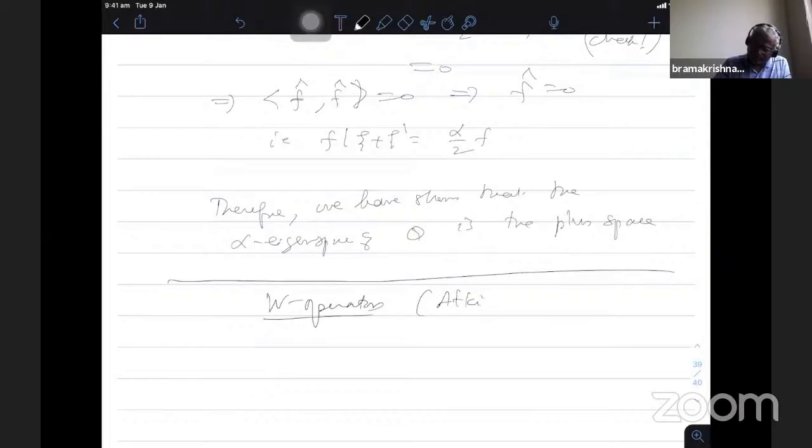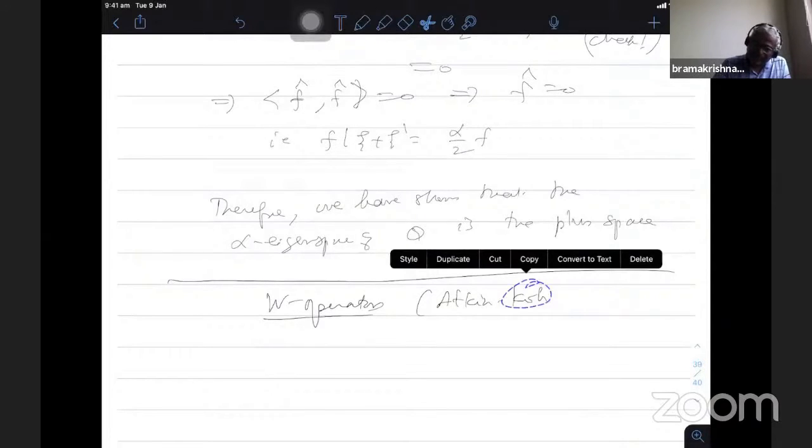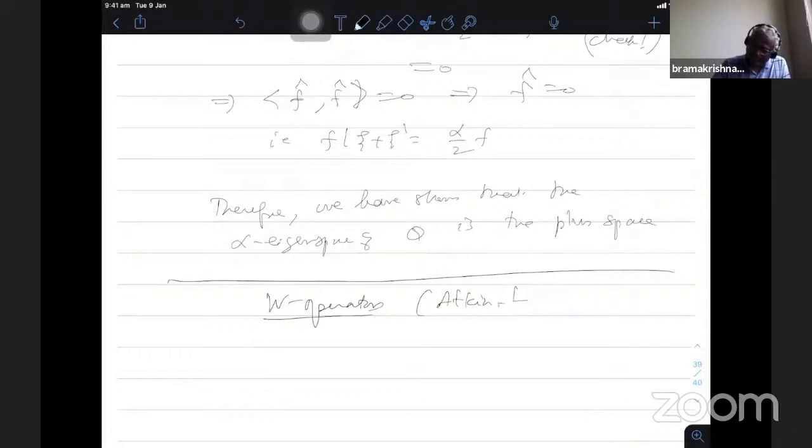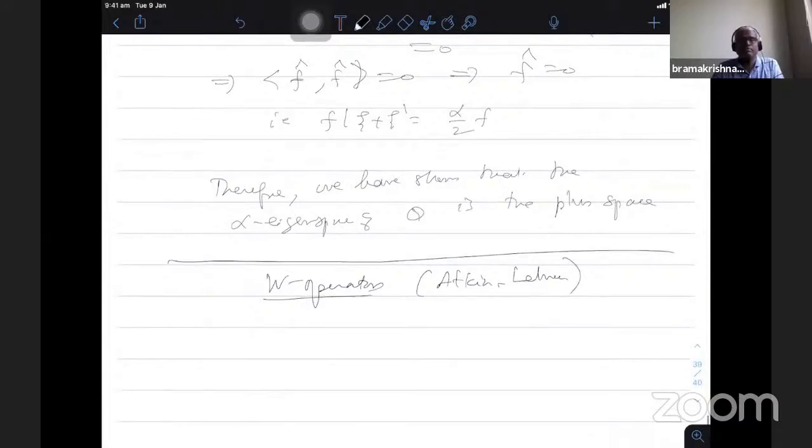If you have studied the Atkin-Lehner theory... So these were introduced by Atkin-Lehner when they studied the theory of new forms of integral weight. So briefly, we'll see that for level n, it should be suddenly coming in the case of half integral weight. You should not be wondering that, but it is coming from the integral weight analog of the W operator defined in the case of integral weight.